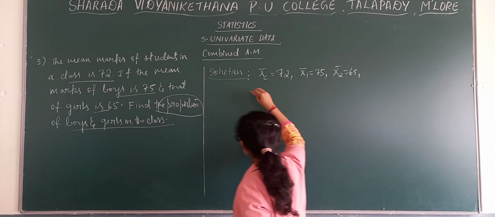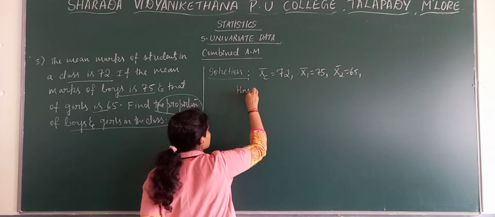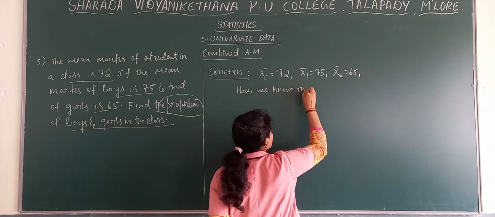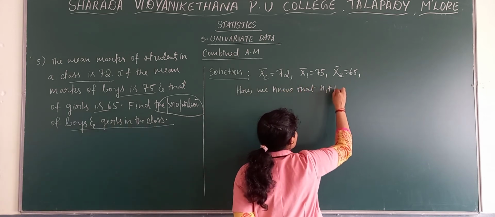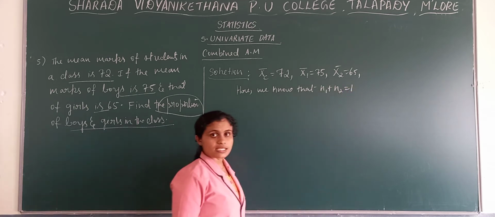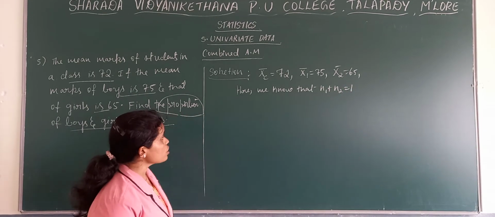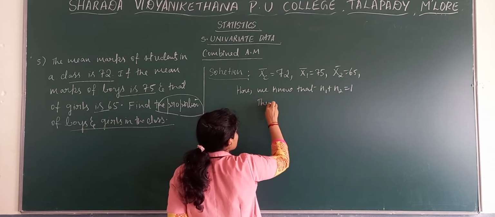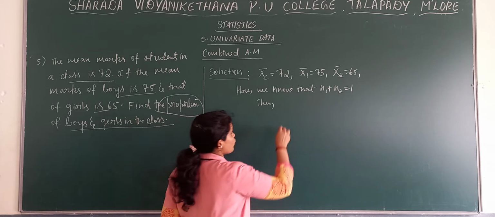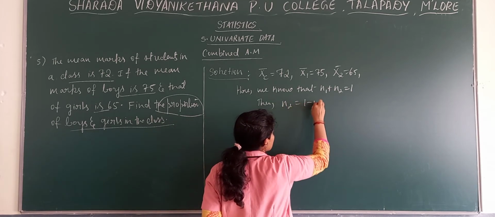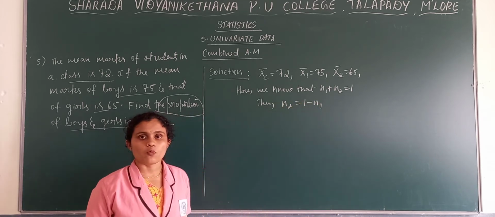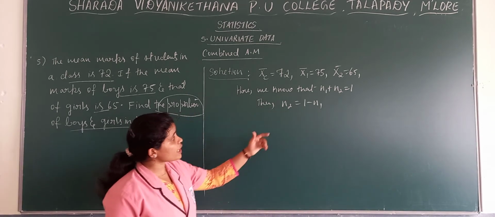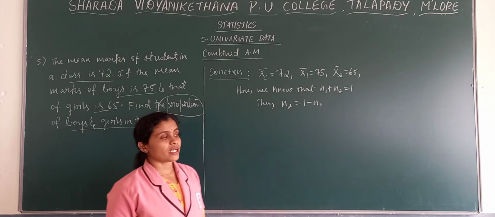Here we know that n1 plus n2 is equal to 1, since they have given the word proportion. So n2 we can take as 1 minus n1. From 1, if you take n1, you get n2. Or else we can take n1 is equal to 1 minus n2.